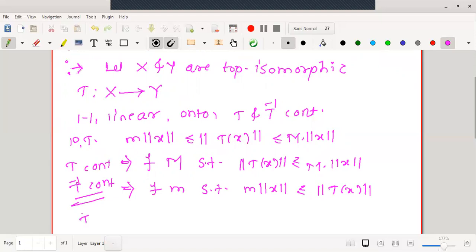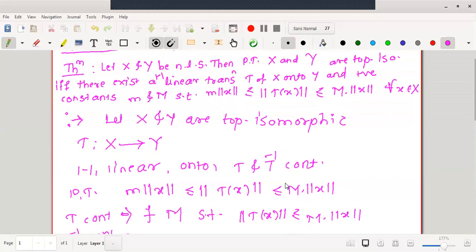T inverse continuous, hence T inverse bounded, will give the existence of a positive constant m such that this inequality holds true. Right. Now look at both the inequalities. Combining both the inequalities, one can say that m norm of x is less than or equal to norm of T of x, which is less than or equal to capital M into norm of x. Right. Thus the first part of the proof is over.